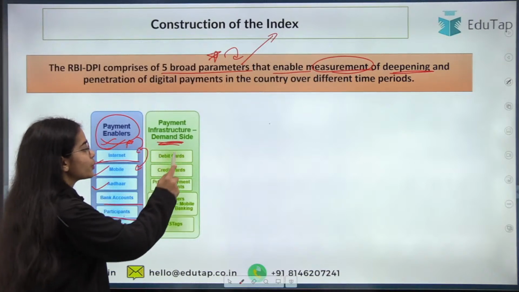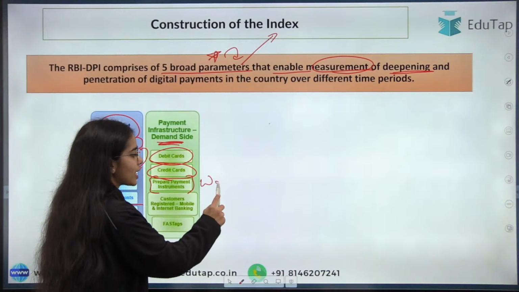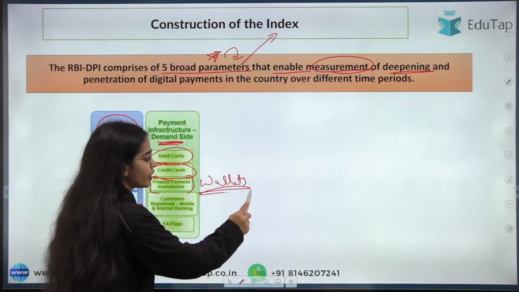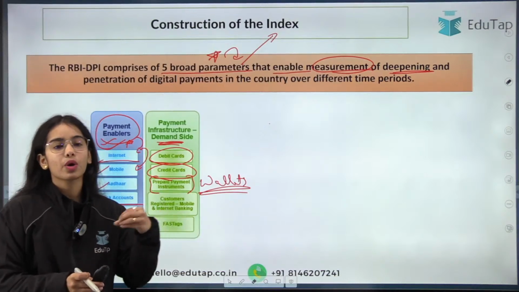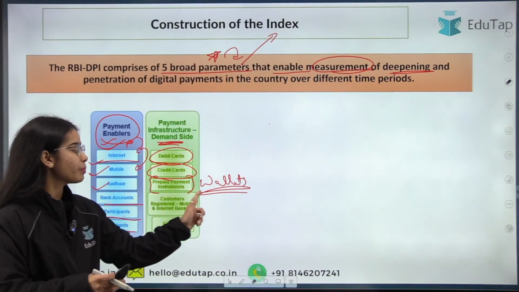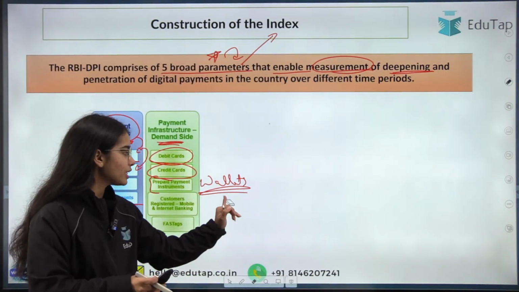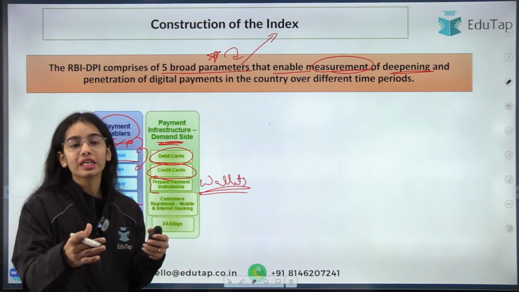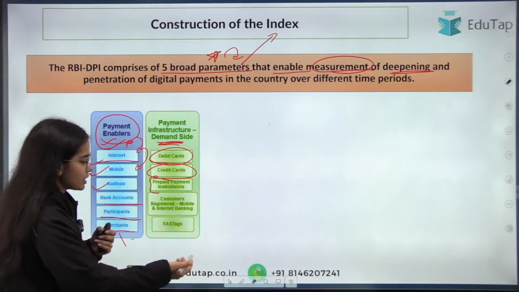You also require wallets, like Paytm wallets, on which you upload money. They are prepaid payment instruments. Beforehand you put the money in the wallets, so that you can make payments faster.